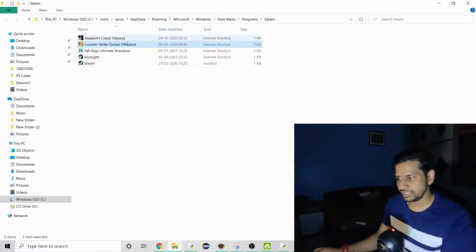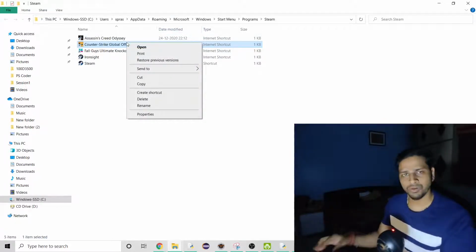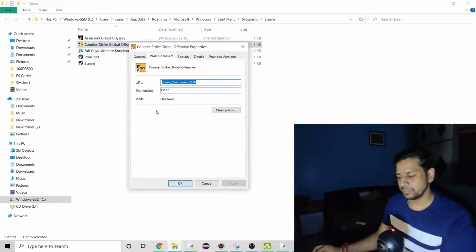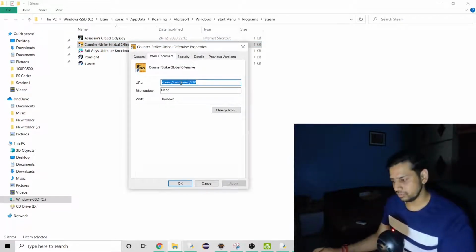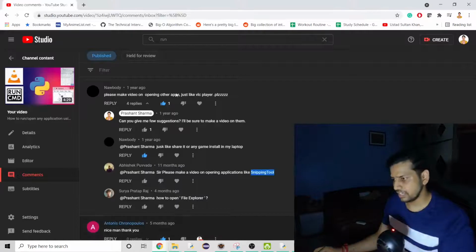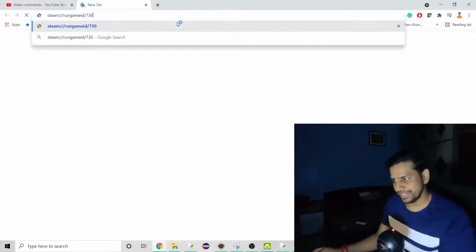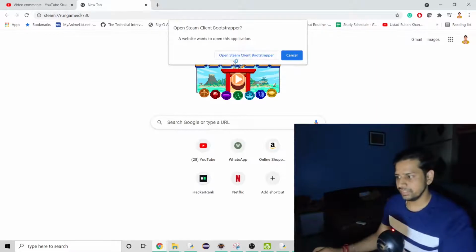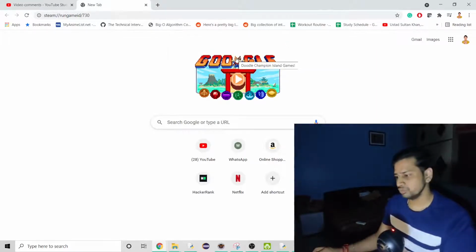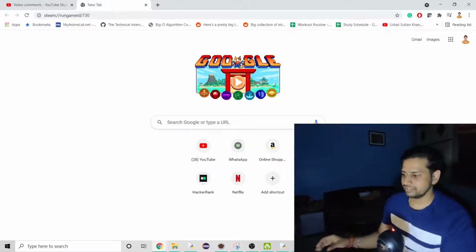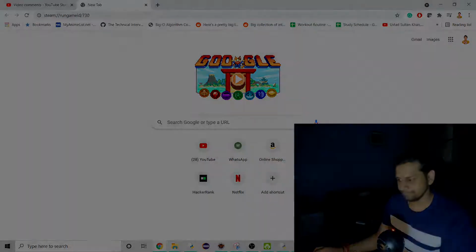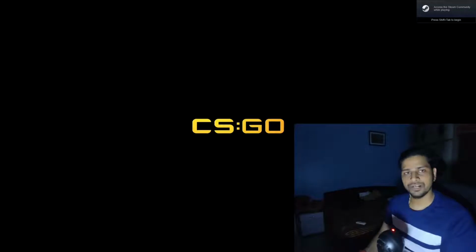So what you can do is rather than opening Steam, you can just do properties here, and you can see this URL. So what I will do is I'll simply paste it here, hit enter. So when we do, you can see that it is trying to open Steam Bootstrapper, and when it gets open, you can see that your Counter-Strike is running. So let's wait for it. So as you can see here, we have Counter-Strike open for us, and I'm not going to play. So I'll just come out by closing this.